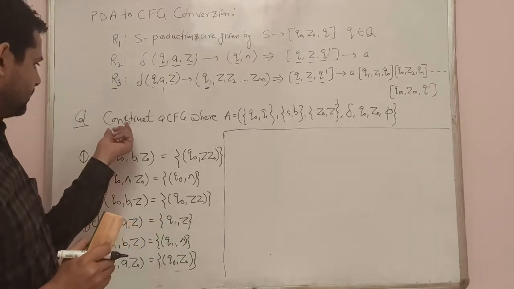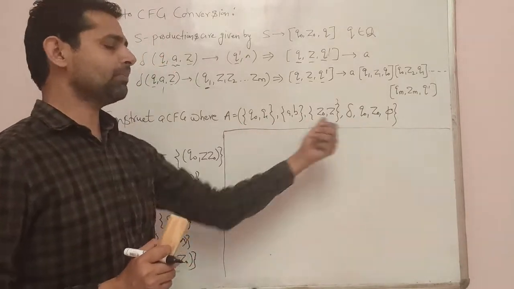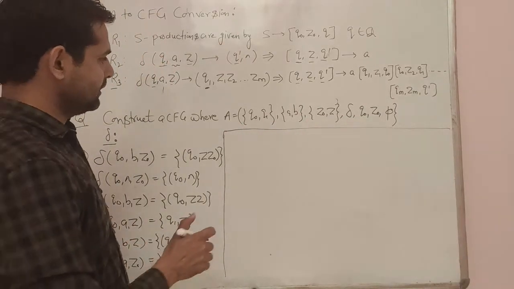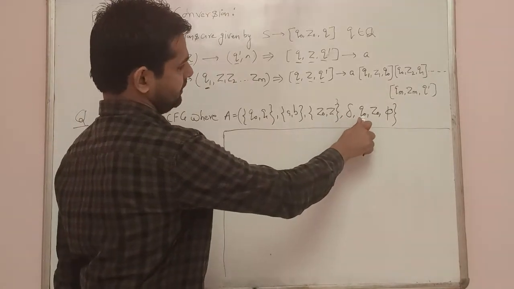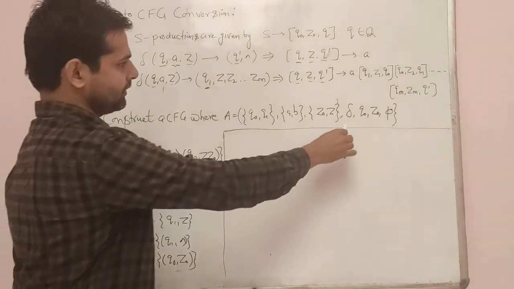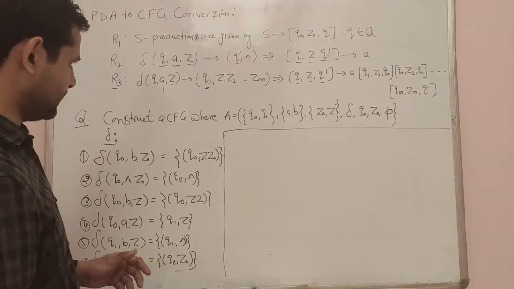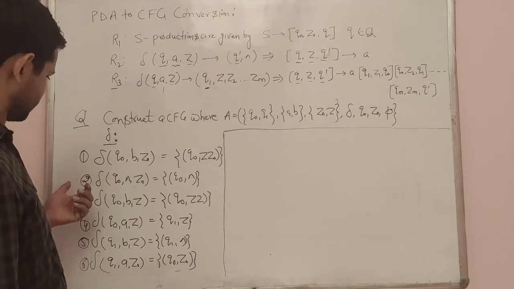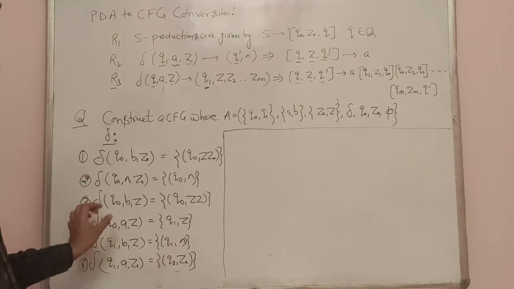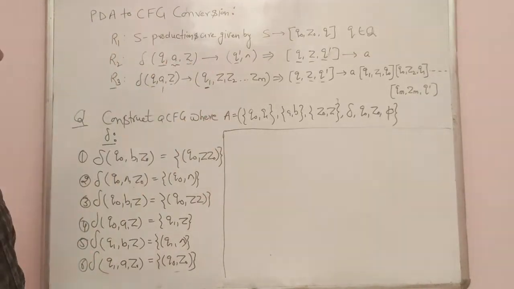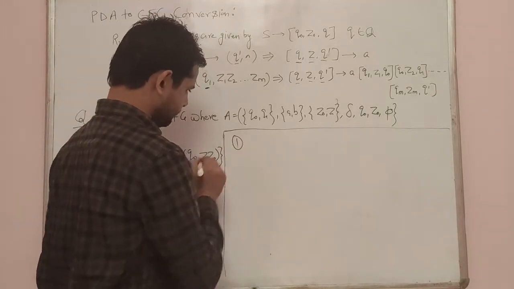In this question, we construct a context-free grammar where the 7 tuples of a push-down automata are given: set of states, set of input symbols, stack symbols, and the transition function, which is defined here. Then Q0 is the starting state, then Z0, then phi. So we will convert these 6 transition functions into context-free grammar productions by using the 3 rules. First we will convert the first one.